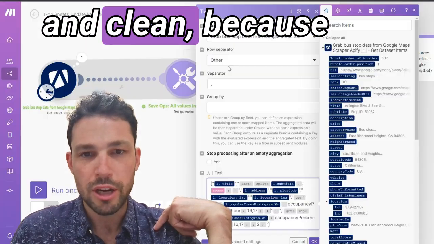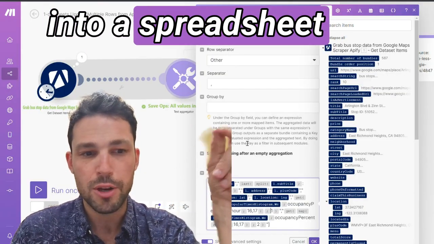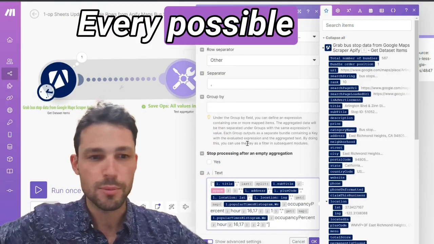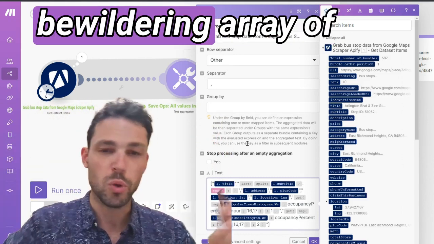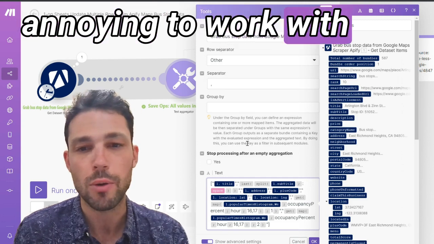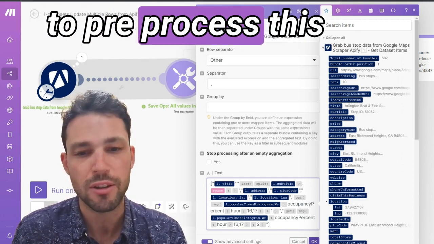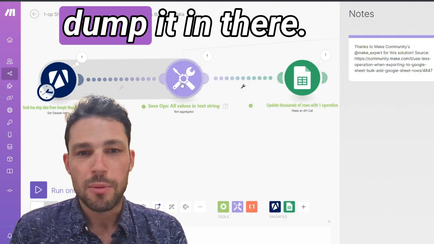So it's just nice and clean. Otherwise, if you just put this straight into a spreadsheet from Apify, it's every possible hour of every possible day and the occupancy percent. So it's just a bewildering array of numbers that's quite annoying to work with in the spreadsheet. So I just thought, you know what, I'm going to pre-process this data a little bit, and then I'm going to dump it in there.